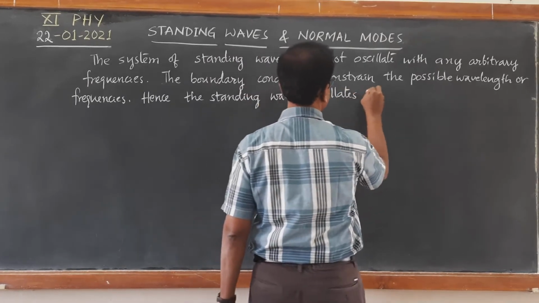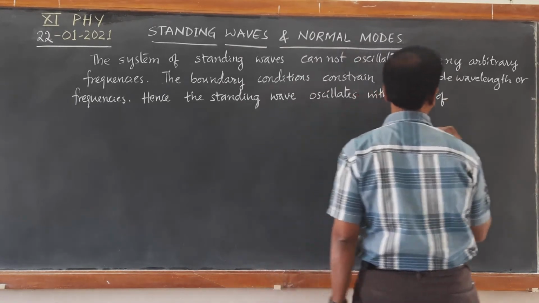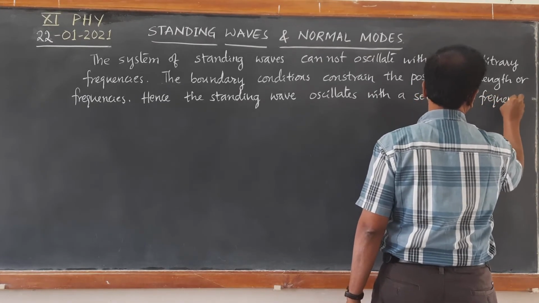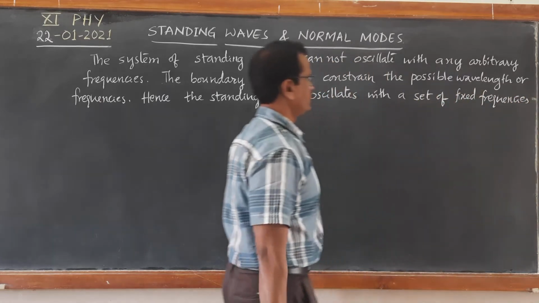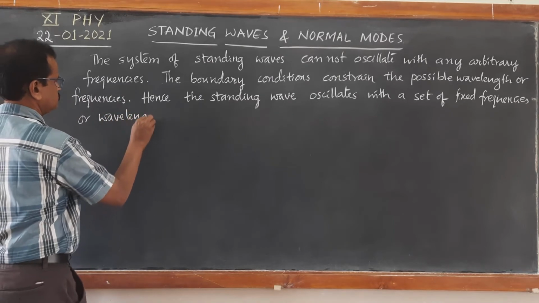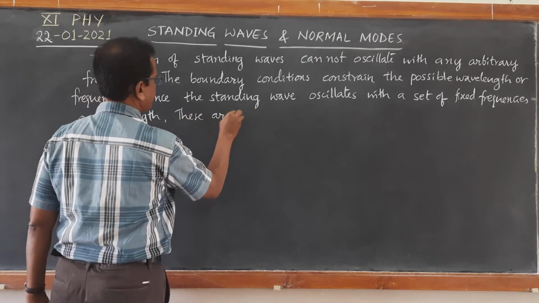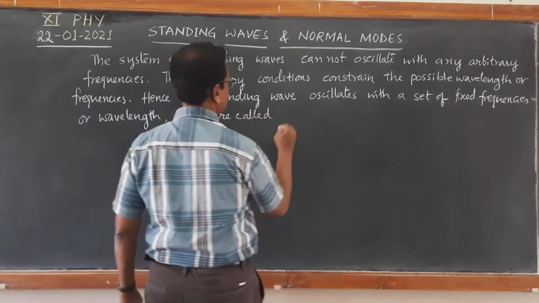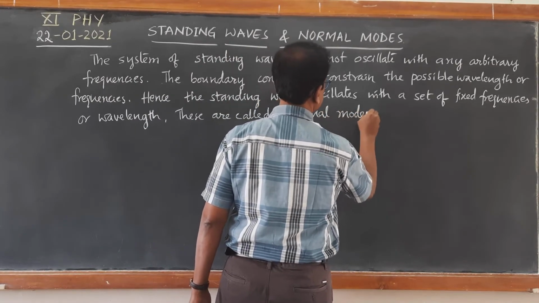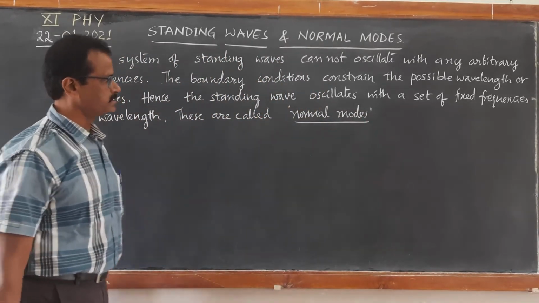Standing wave oscillates with a set of fixed frequencies or wavelengths. These are called normal modes. Normal modes of oscillations or normal modes of frequencies.